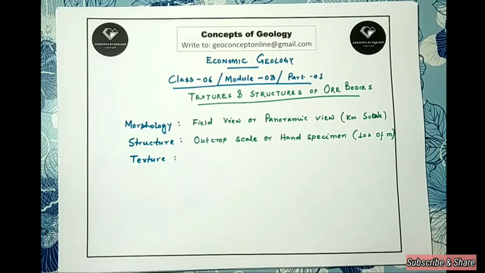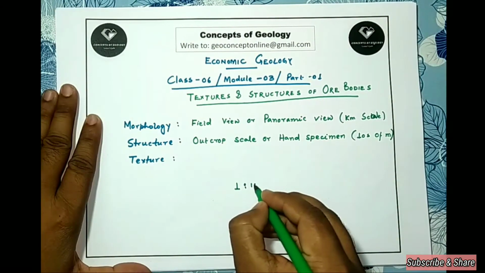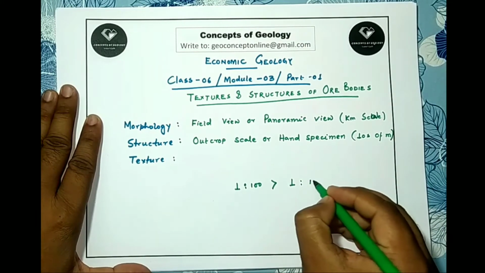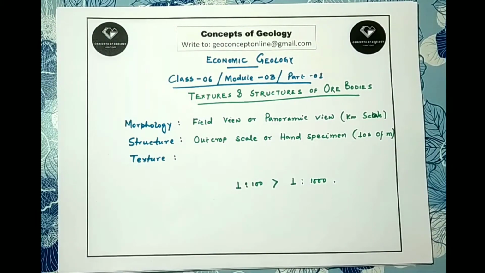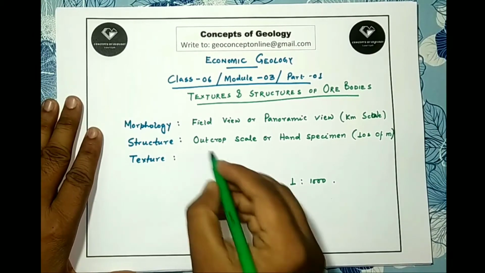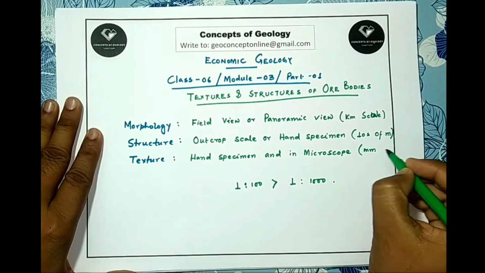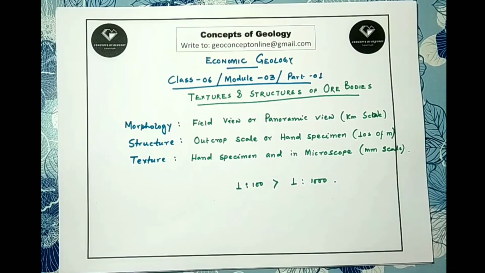We often possess a misconception on this. Remember, the more I zoom on the picture, the scale becomes larger. So the reference factor 1:100 is a larger scale map than one having 1:1000. The last one is the texture. Texture is observed in hand specimen and also under microscope. So all these terms describe the appearance of the rock but in different scales.